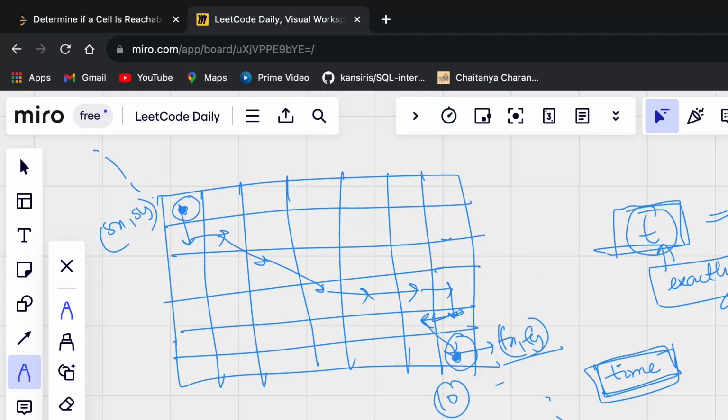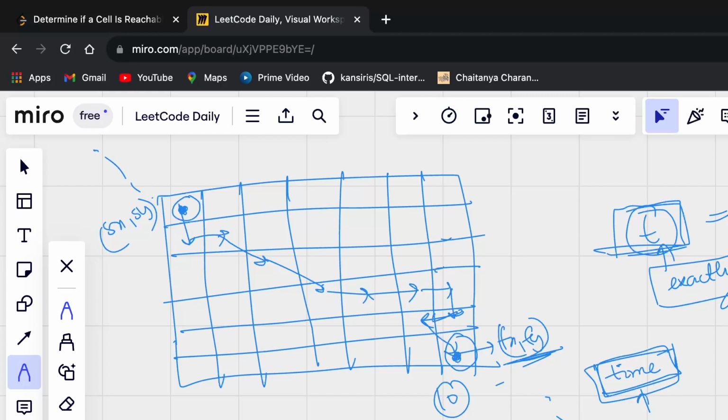So I hope you get it. What we want to calculate is the shortest time that we require to reach this cell. So any time that is given more than or equal to the shortest time, we can definitely reach the final cell. That is the intuition behind this problem. Now we have figured out what we want to do. We want to calculate the shortest time, compare it with t, and then we can easily solve this question.